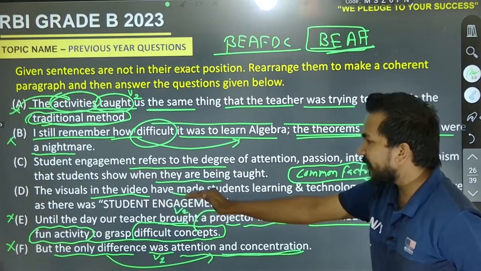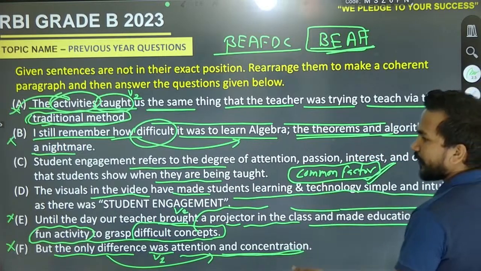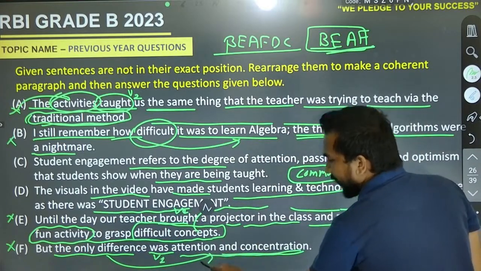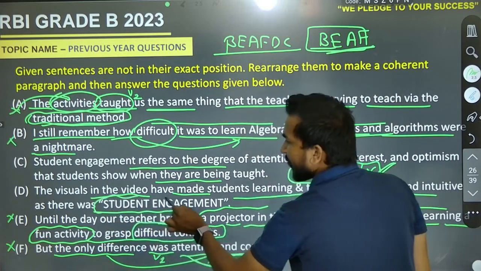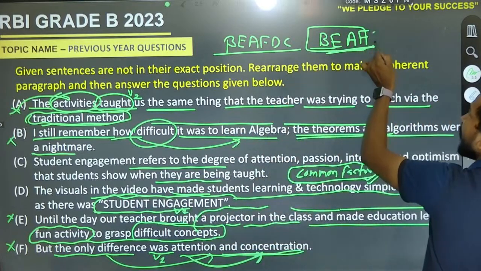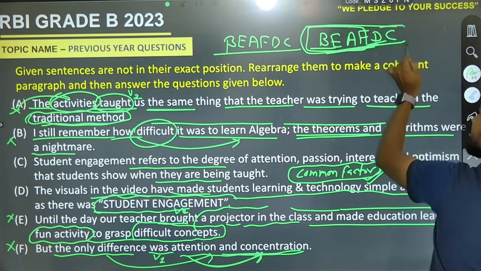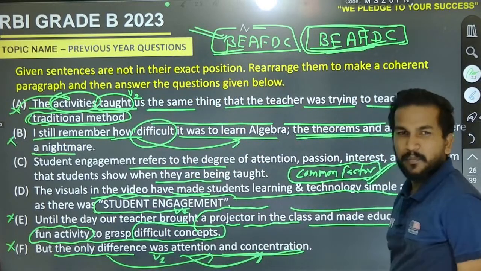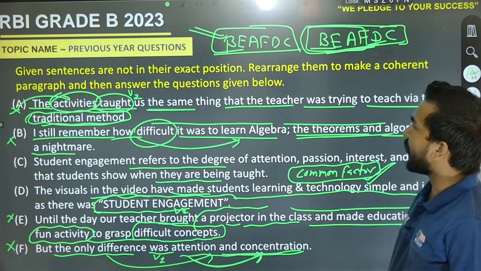D is the visual in the video have made student learning and technology simple and intuitive as there was student engagement. So after attention and concentration, what did students make it? They made it student engagement. And that must be D, and the last one will be C. So that is the right pair, and that is B, E, A, F, D, and C.